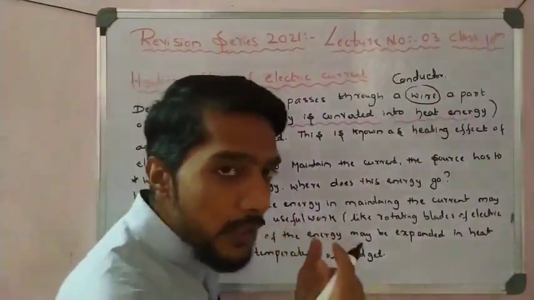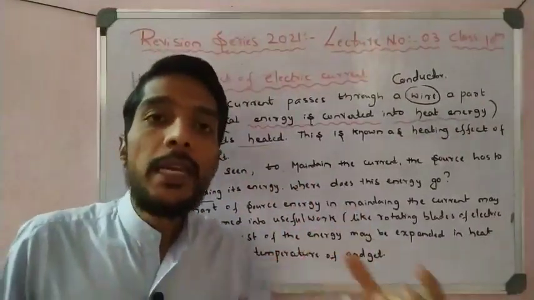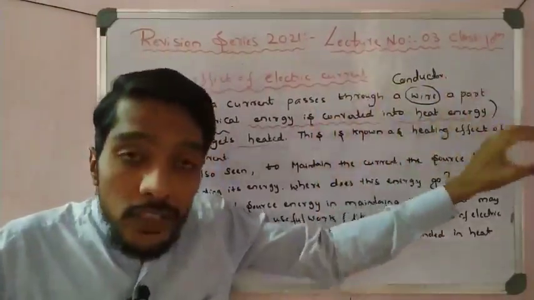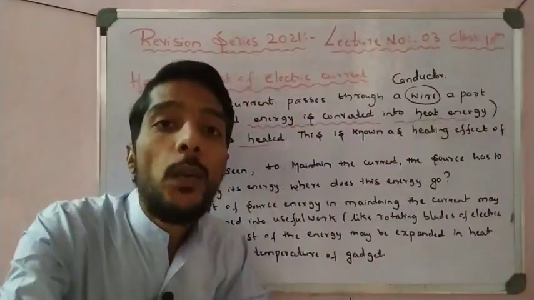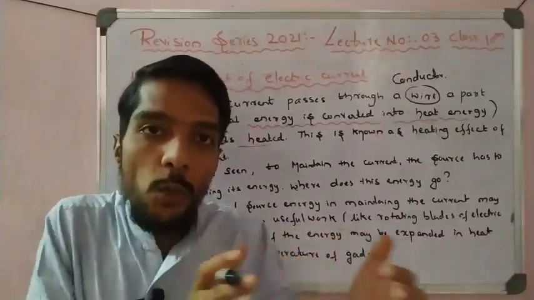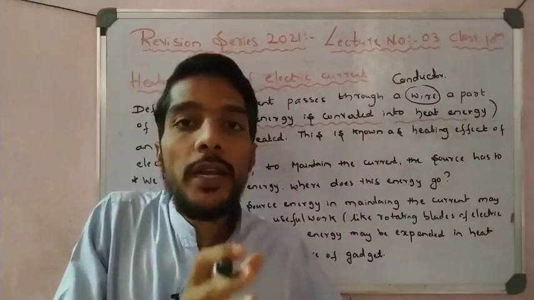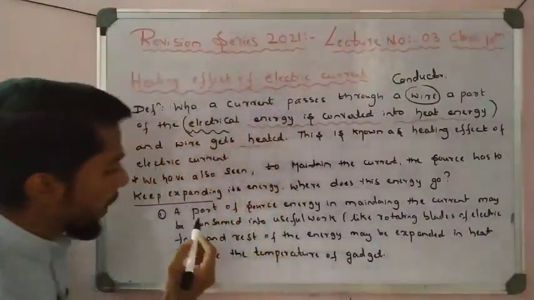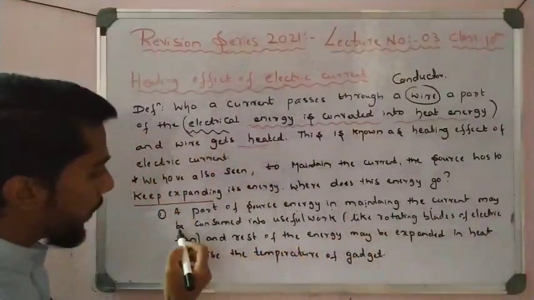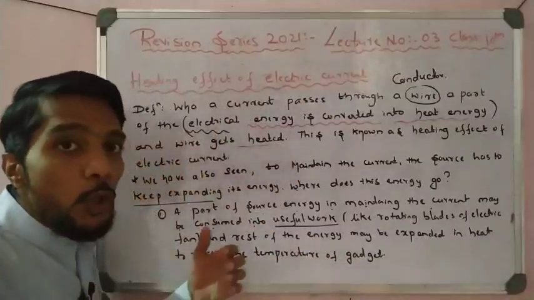Whenever a current is passed through a conductor, some electric energy is converted into heat energy, and some energy is converted into useful work. So where does this energy go? The energy goes into two parts. One part is used for useful work and one part is used to create heat. That is the answer here. A part of the source energy maintaining the current may be consumed in useful work.